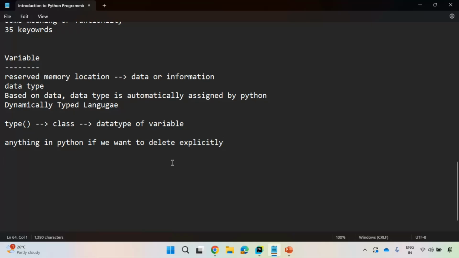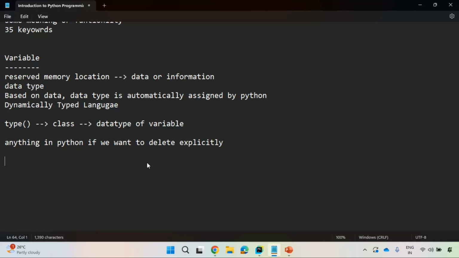Right? What Python will do, if any object, object means anything in Python is called an object. Don't forget that. Even a dot, even a comma, it is also treated as an object in Python. Anything in Python is treated as an object. If you are having unused objects, Python memory will be full. There can be a lot of issues also. Python will always delete unused objects.